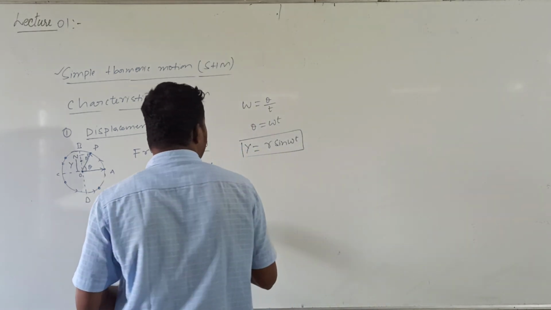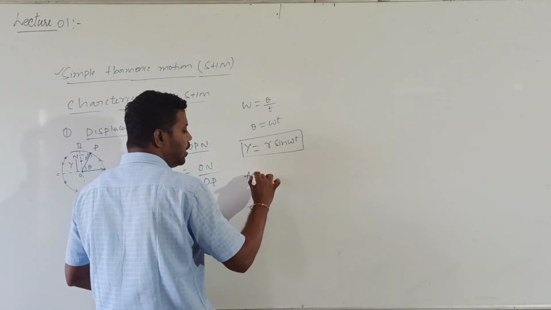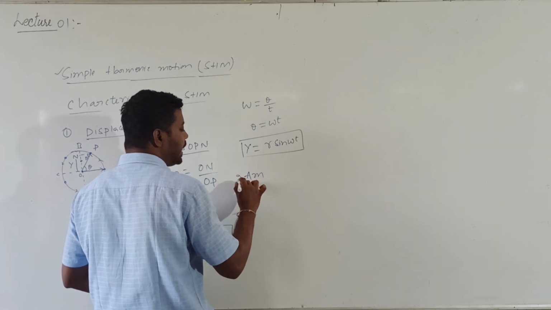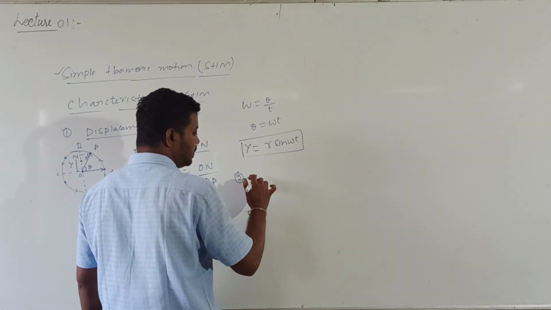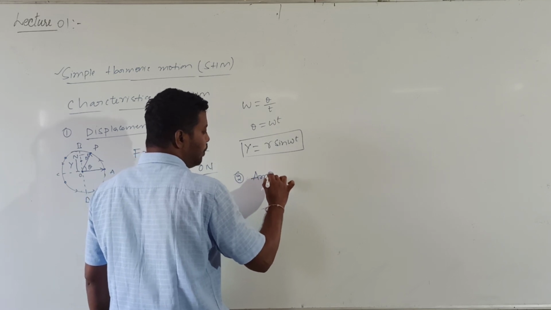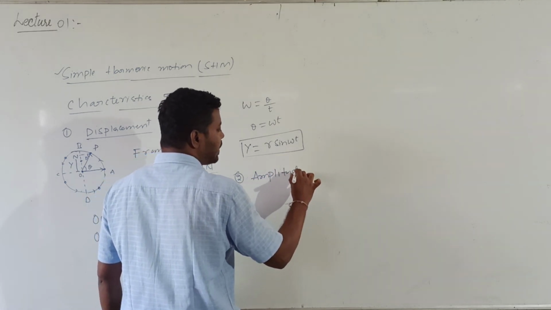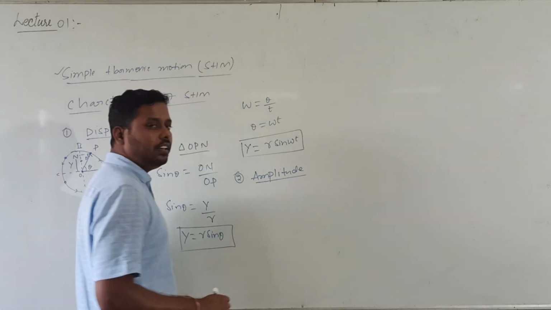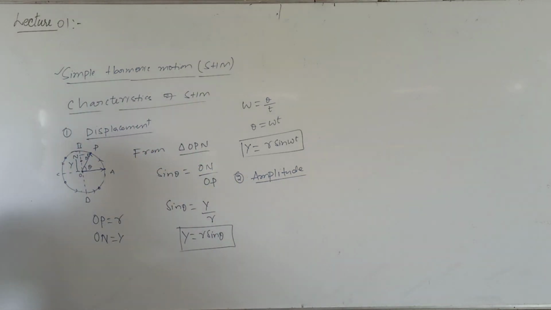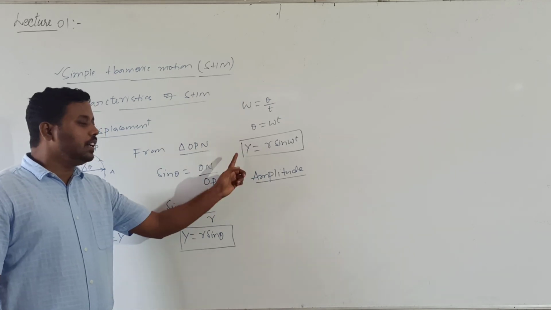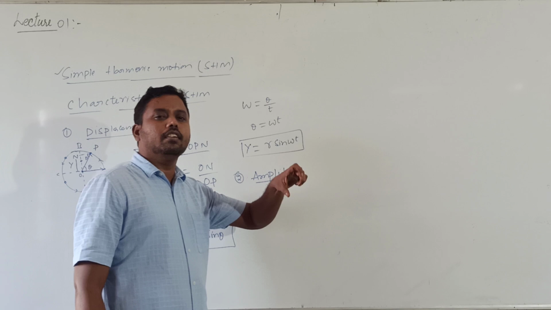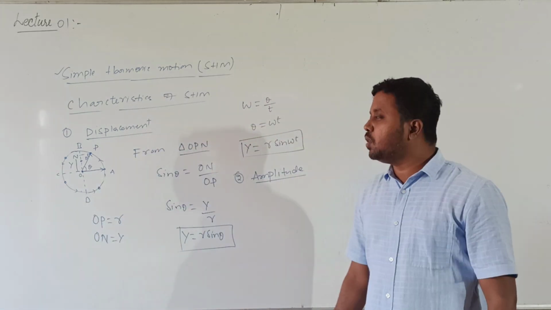Now, what is the meaning of amplitude? The second characteristic is amplitude: the maximum displacement of the particle from the mean position. This is the expression for the displacement of a particle executing simple harmonic motion.